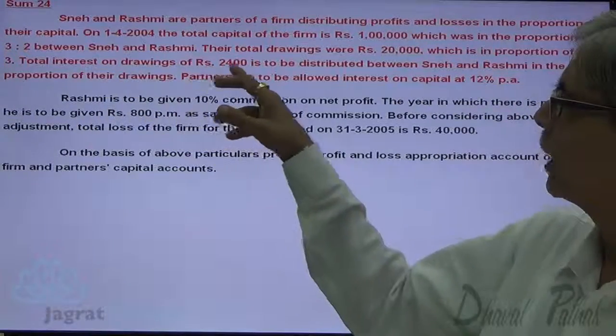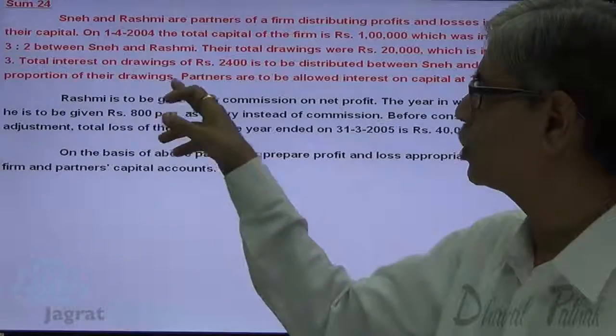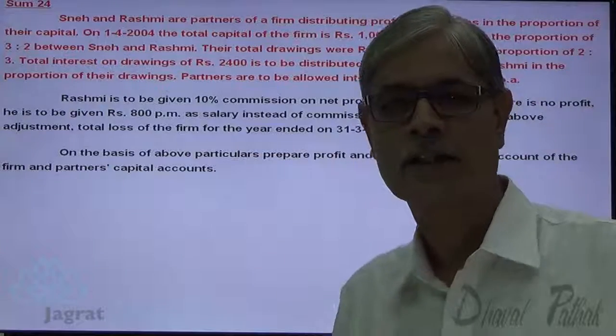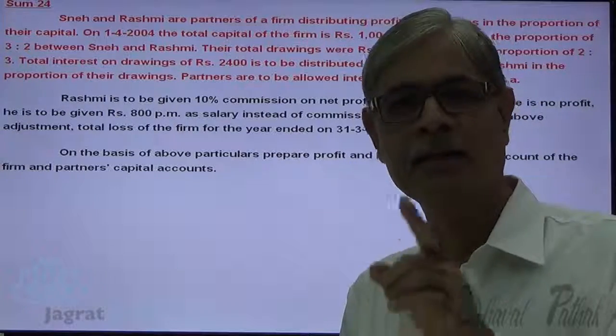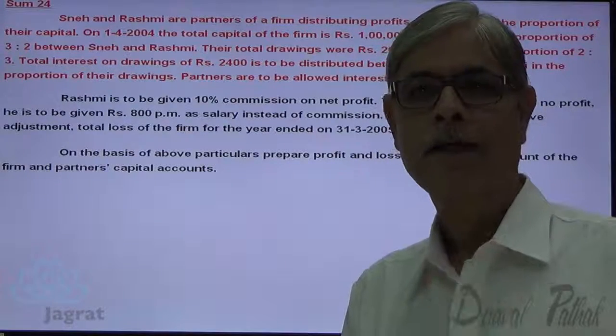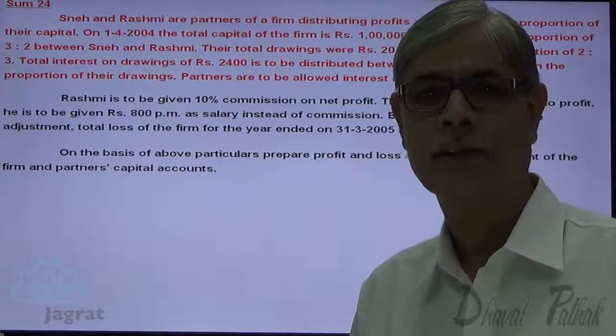Total interest on drawing 2,400 is to be distributed between Sneh and Rashmi in the proportion of their drawings, that is 2:3. And that will be debited to the capital accounts of the partners and shall be credited to profit and loss appropriation account.